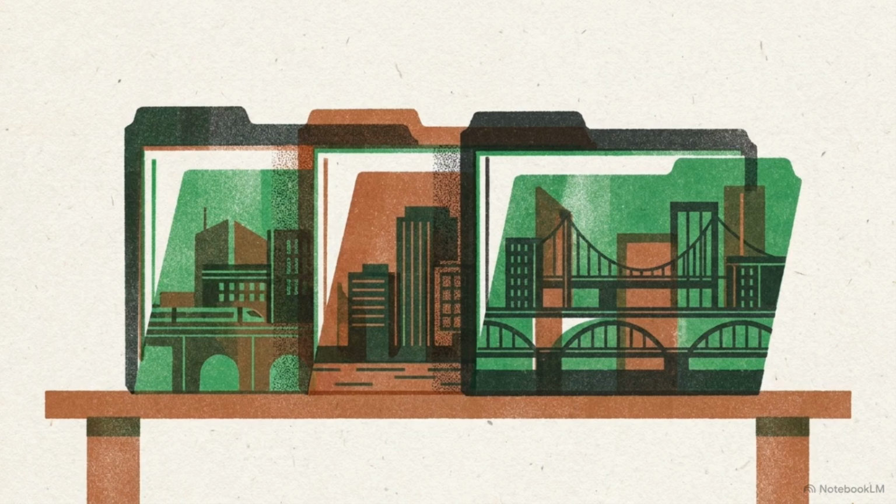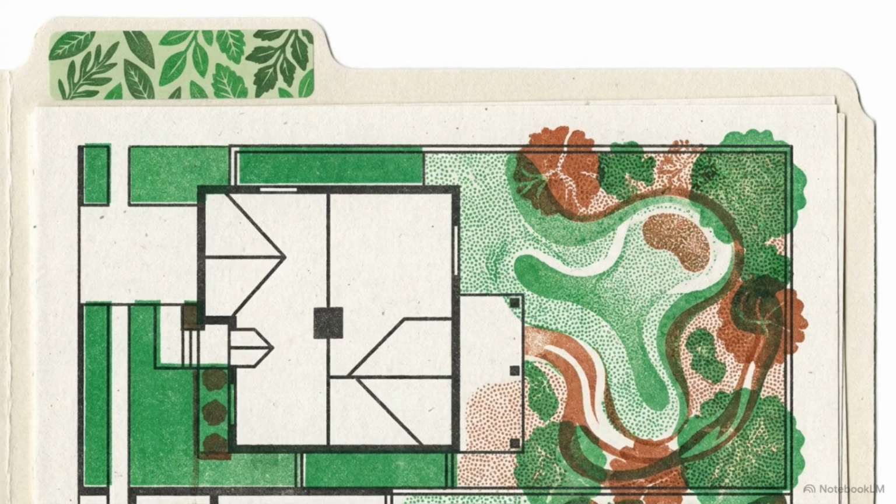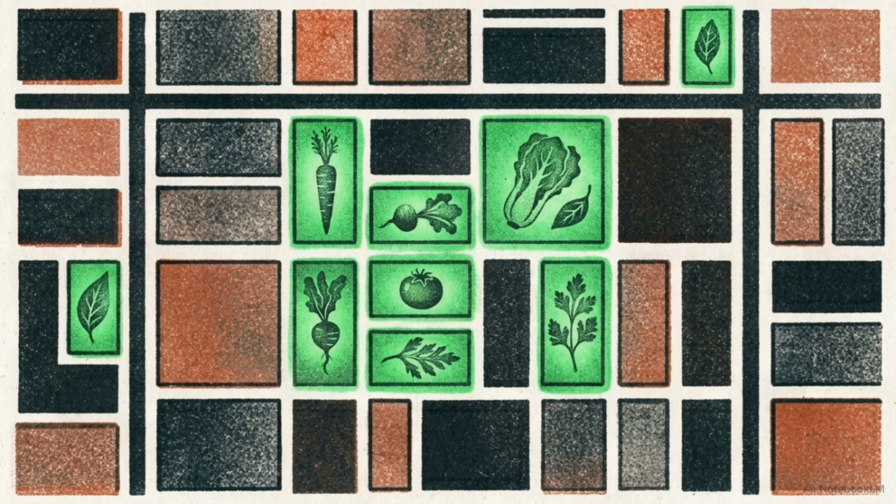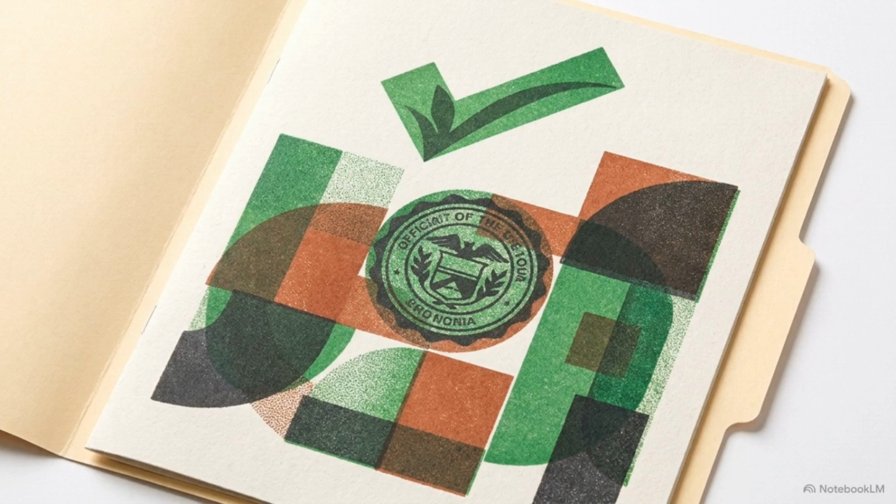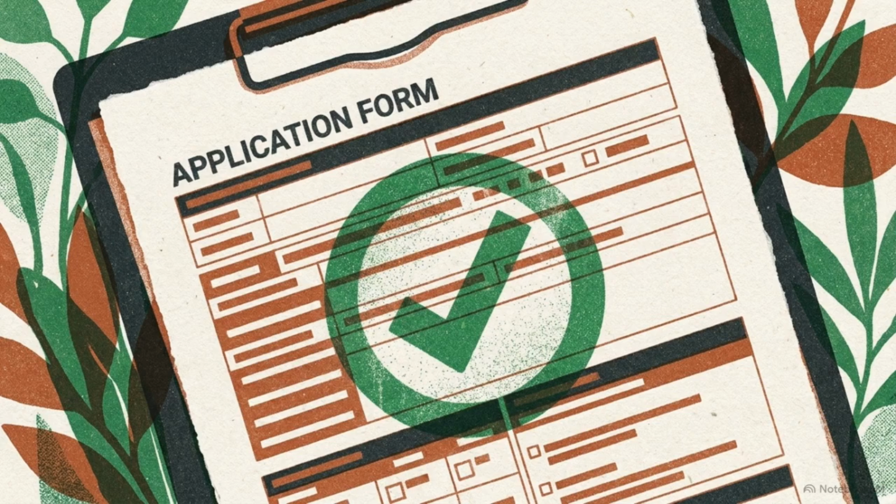Step 2 is defining the legal shift. This is where you select the precise policy strategy used to replace the outdated code you just identified. Your very first option is by right farming. This redefines zoning to allow agricultural practices automatically in residential areas, meaning you no longer need special permits to grow food. The second option is a right-to-farm permit. This establishes a clear, affordable administrative process for securing site plan approvals without the complexity of a full zoning variance.